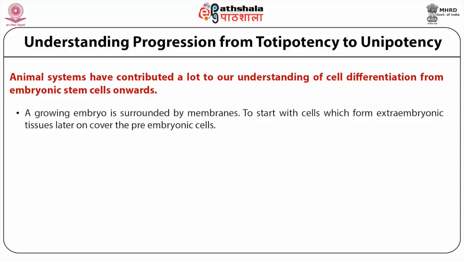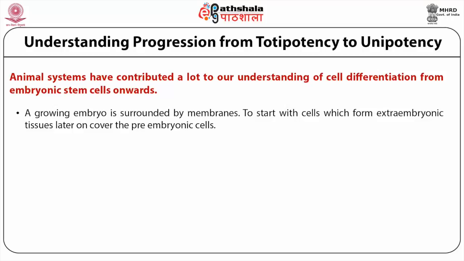A growing embryo is surrounded by membranes. To start with, cells which form extra embryonic tissues later on cover the pre-embryonic cells. The thick lining, zona pellucida, is part of the egg cell cover. Cell divisions form first a morula and then a blastocyst with blastocoel. So these stages are similar to what has been observed with stem cells. There is a proper embryo with an epithelial lining called trophectoderm.